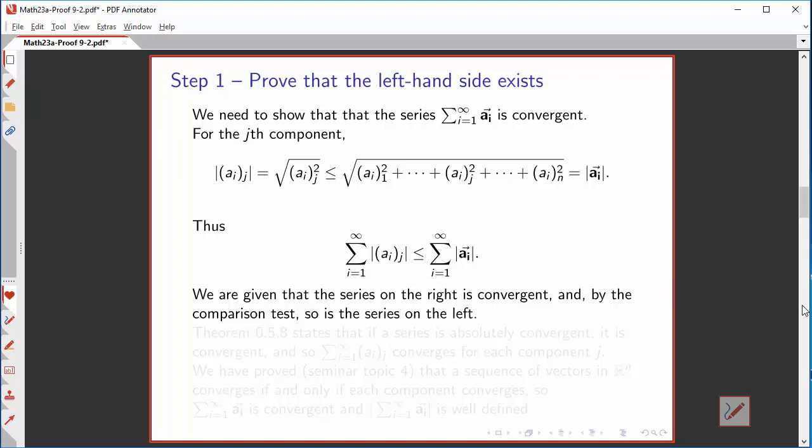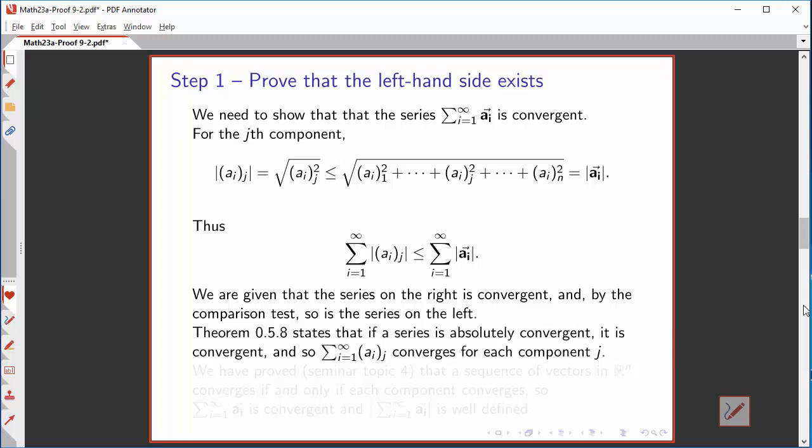We don't want that absolute value, so we invoke theorem 0.5.8 in Hubbard that says if a series is absolutely convergent, that is, if the series of absolute values converges, then the original series without the absolute values converges, and we can conclude that the jth components of these vectors form a convergent series for each component.